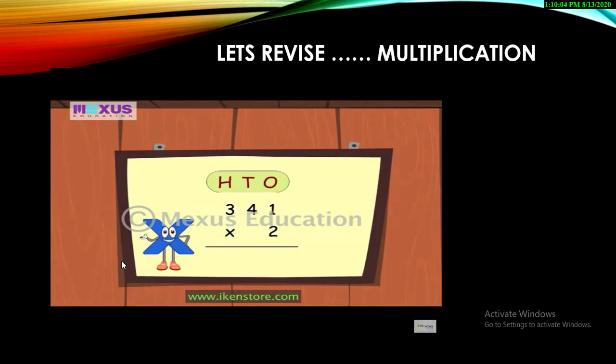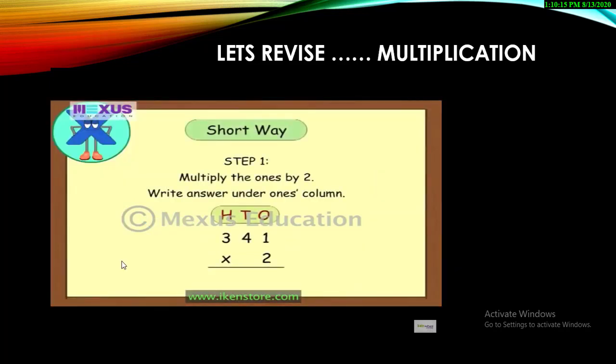Hi, I am the multiplication sign. Let me teach you how to multiply 341 by 2. Now we can start solving using the short way method. First, multiply the ones with the 1-digit number and write the answer below the ones column.